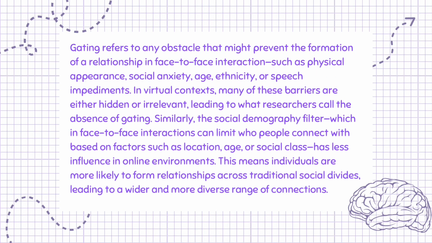Gating refers to any obstacle that might prevent the formation of a relationship in face-to-face interaction, such as physical appearance, social anxiety, age, ethnicity, or speech impediments. In virtual contexts, many of these barriers are either hidden or irrelevant, leading to what researchers call the absence of gating. Similarly, the social demography filter, which in face-to-face interactions can limit who people connect with based on factors such as location, age, or social class, has less influence in online environments. This means individuals are more likely to form relationships across traditional social divides, leading to a wider and more diverse range of connections.